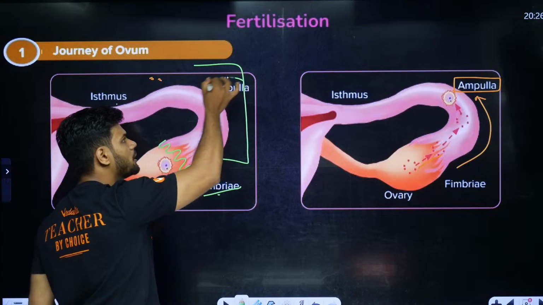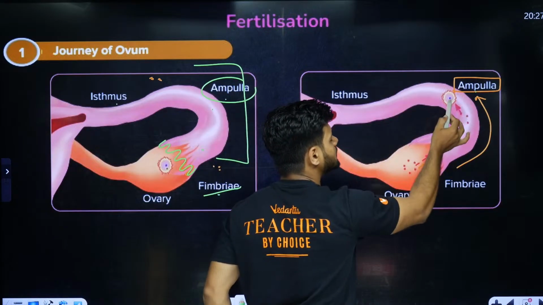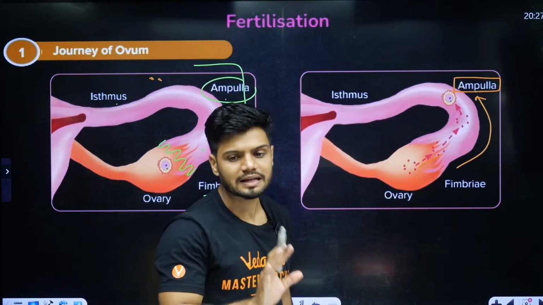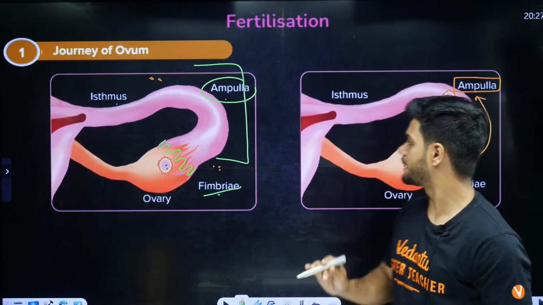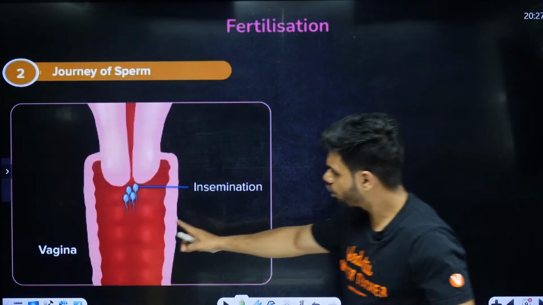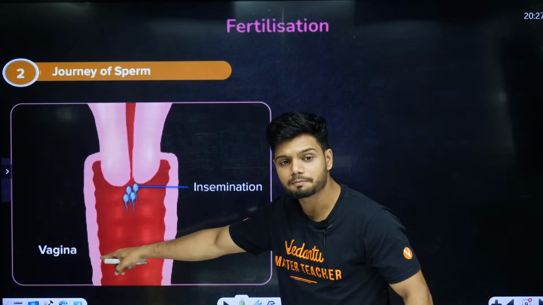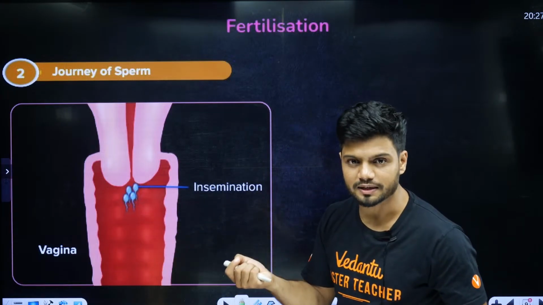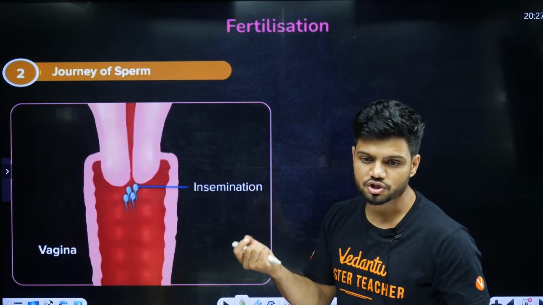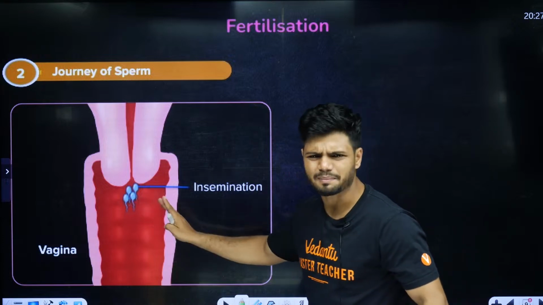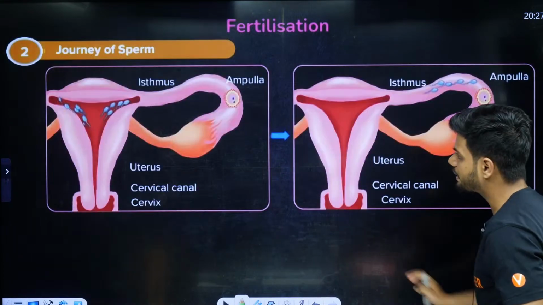Now इस ampulla region पे secondary oocyte travel करेगा। उसके बाद obviously because of the intercourse, sperm are released into the vagina. Sperm are released into vagina right now here. That is called as insemination. Now ये जो sperm हैं, ट्रैवल करेंगे ऊपर.